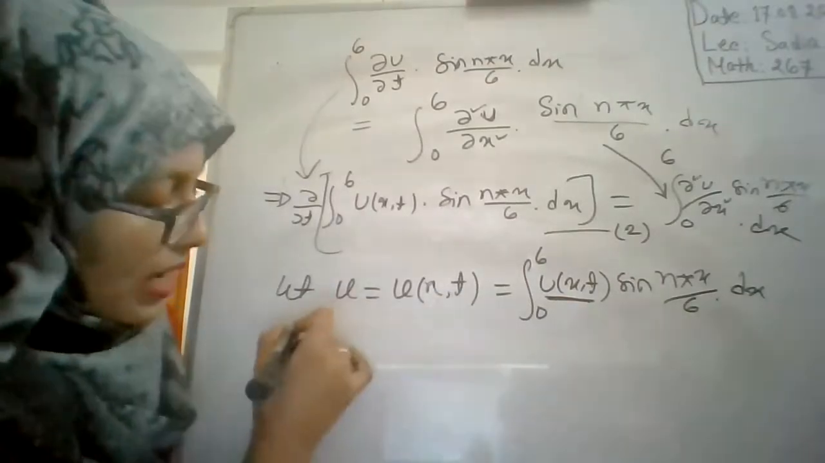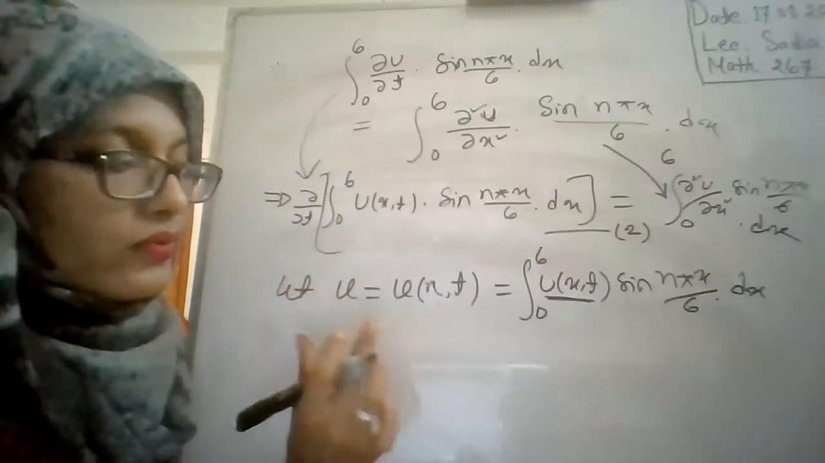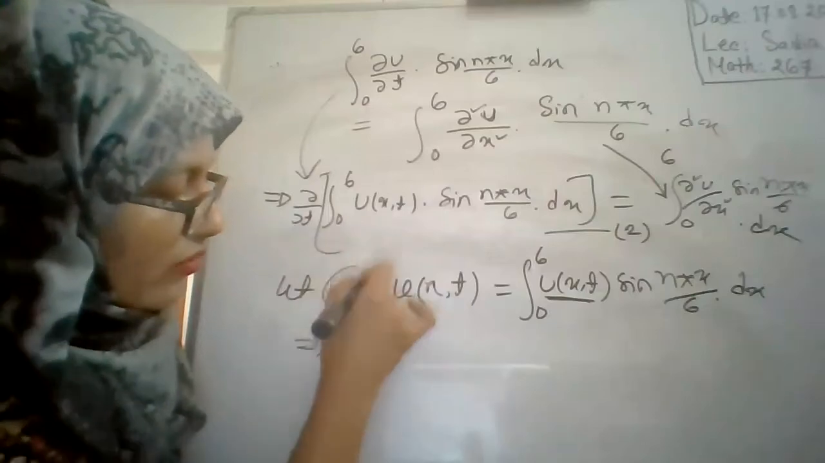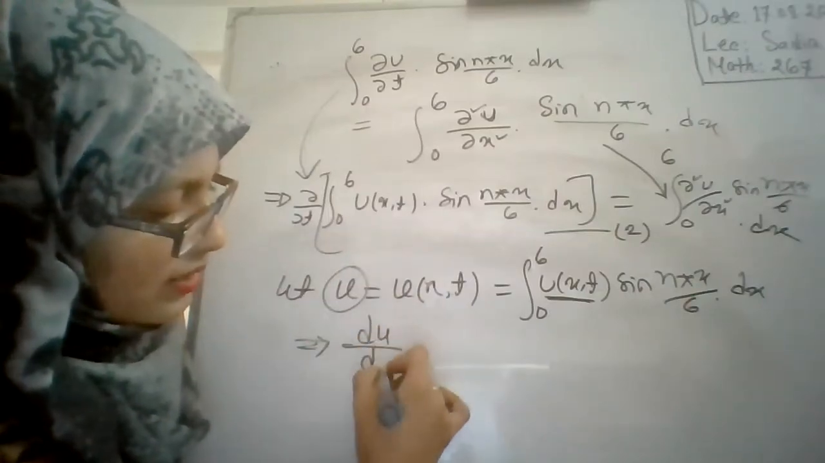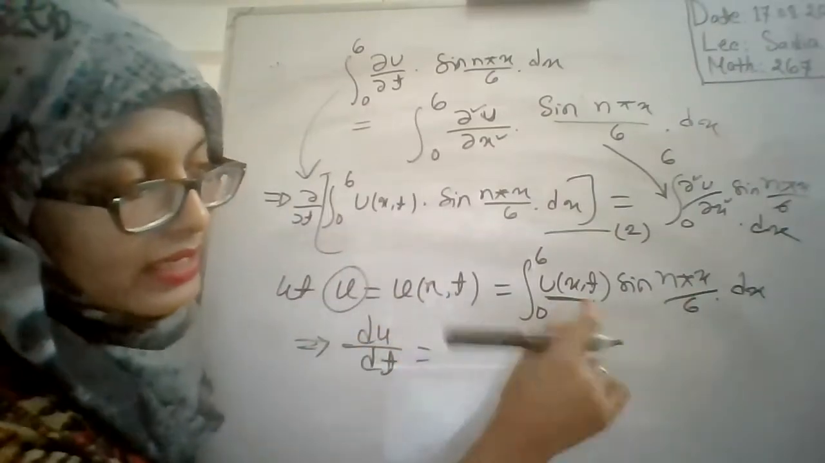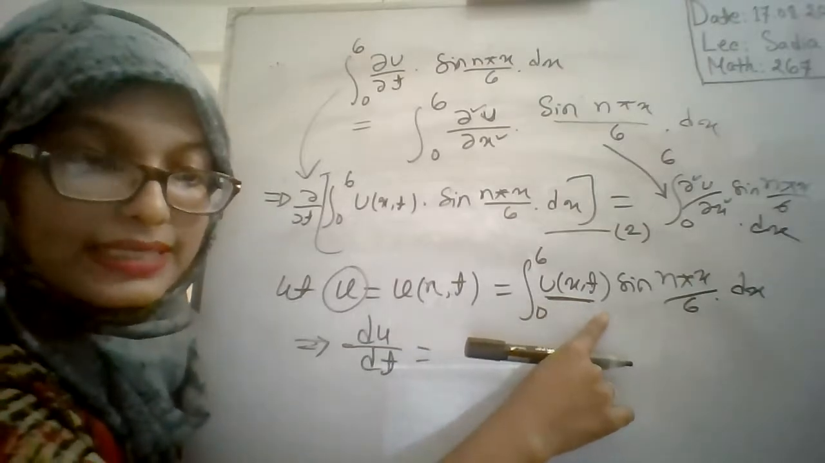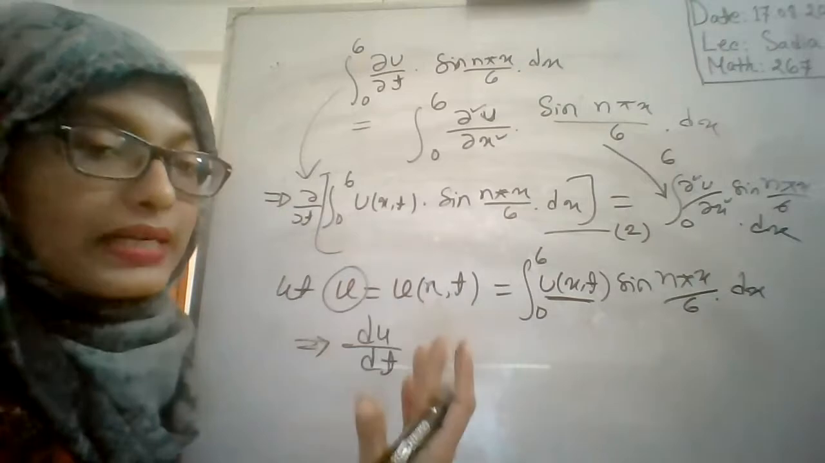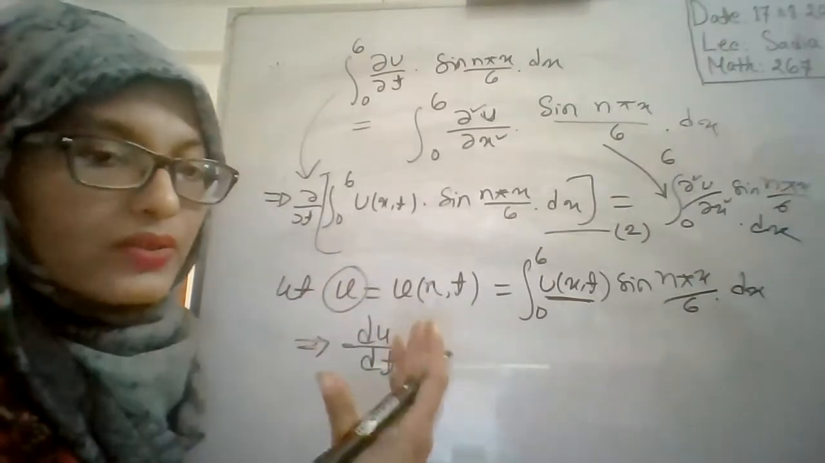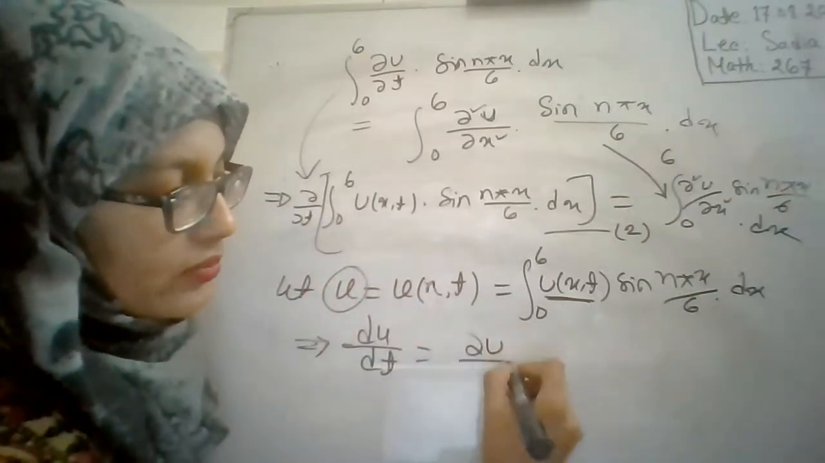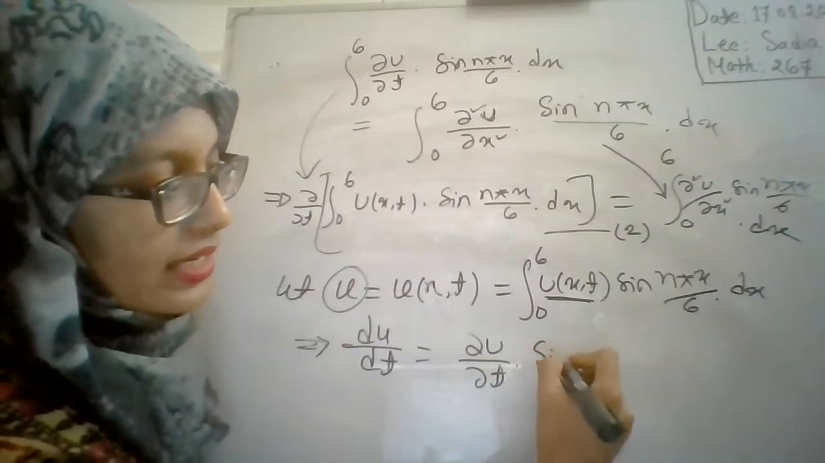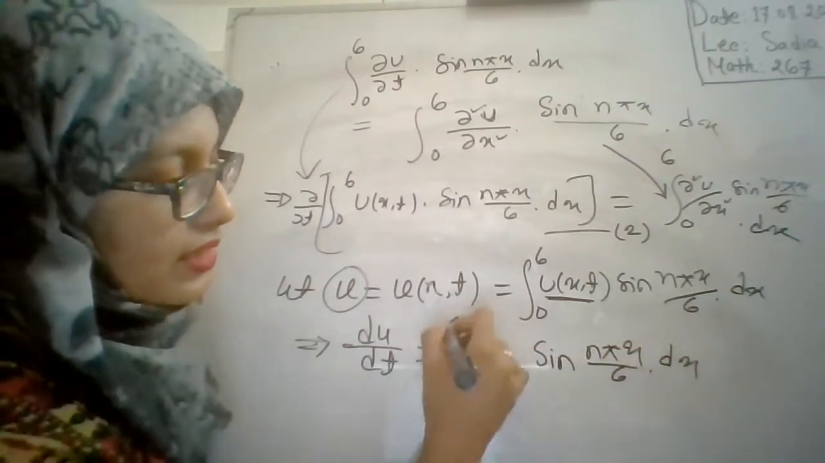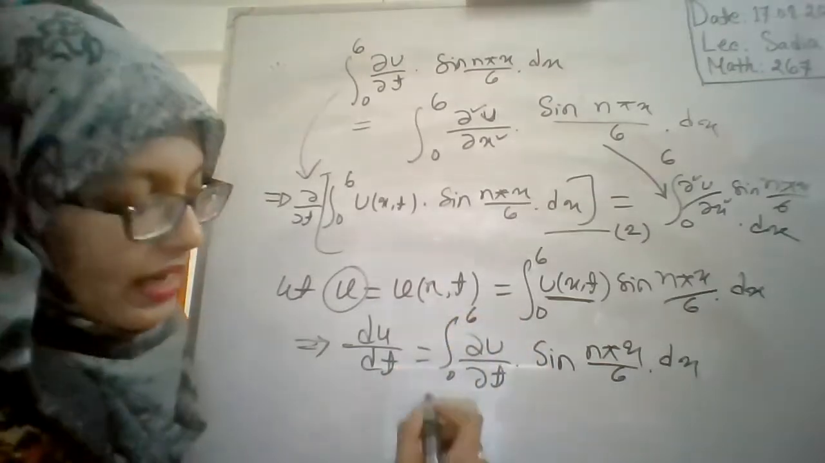Okay. Now we will take the differentiation with respect to t of this equation. So on the left side, it will be du by dt, right? And on the right side, u is a function of two variables x and t, so you have to take the partial differentiation with respect to t. So it will be del u by del t into sine n pi x by 6 into dx, integration 0 to 6, okay? And this can be written.